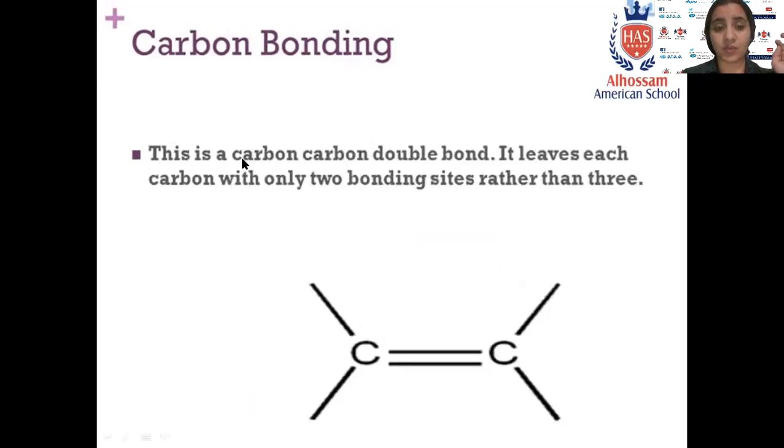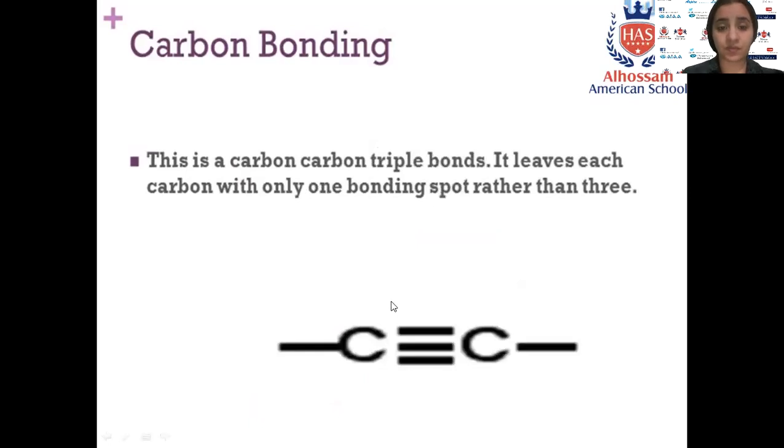If it has a double bond, we'll find this shape: carbon and carbon, and this is the double bond between them. Each one must be surrounded by 4 bonds. See, 1, 2, 3, 4. Another carbon, 1, 2, 3, 4. But if we have a triple bond, we'll find this shape: carbon and carbon, and there is a triple bond between them. 1, 2, 3, we miss 1, which will be here for 4. For the first one, 1, 2, 3, 4.